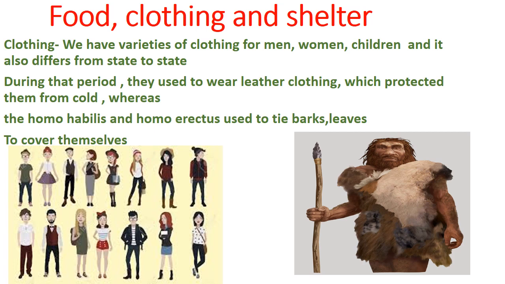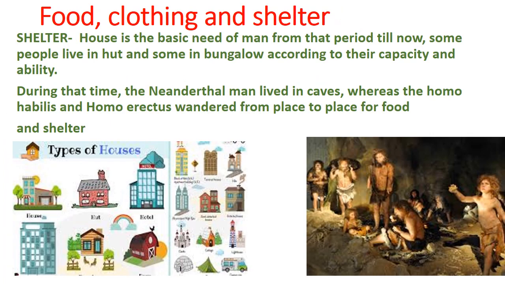Let us study about the clothing of Neanderthal man. Now we have a variety of clothing for men, women and children, and it also differs from state to state. But during that period they used to wear leather clothing which protected them from cold, whereas the Homo habilis and Homo erectus used to tie barks and leaves to cover themselves.